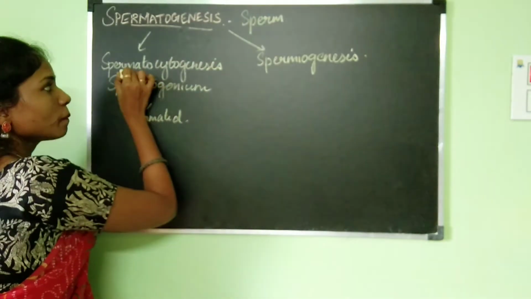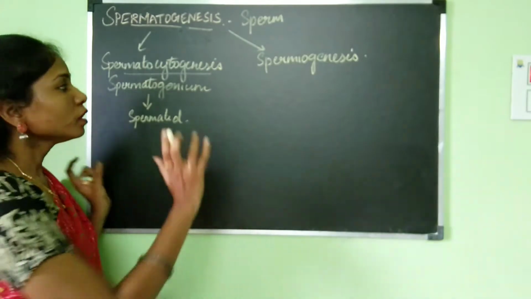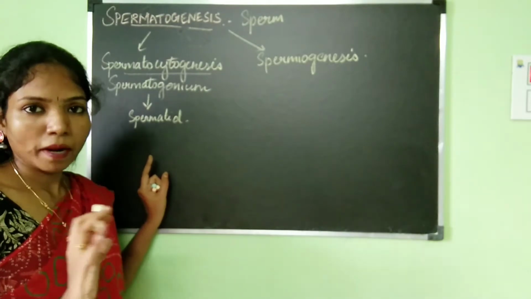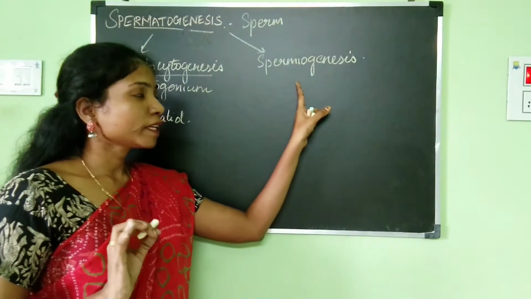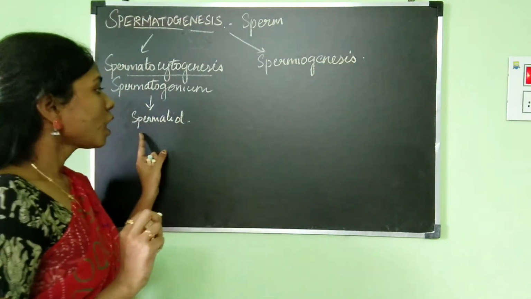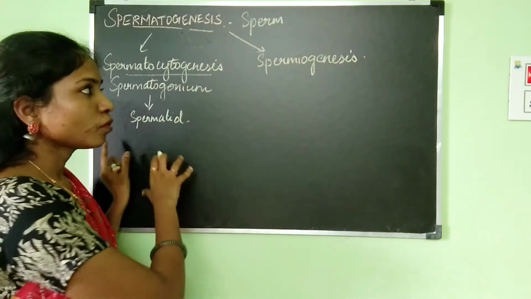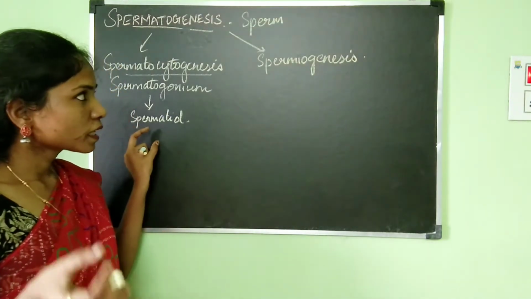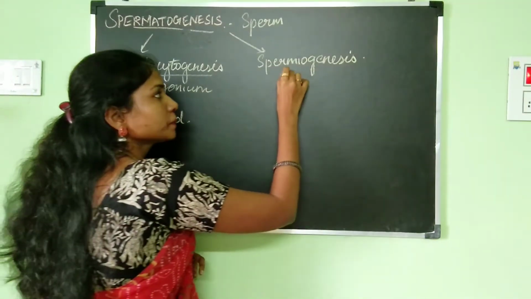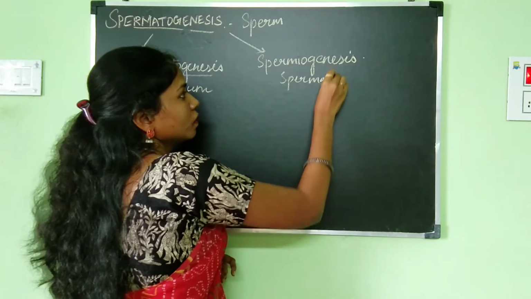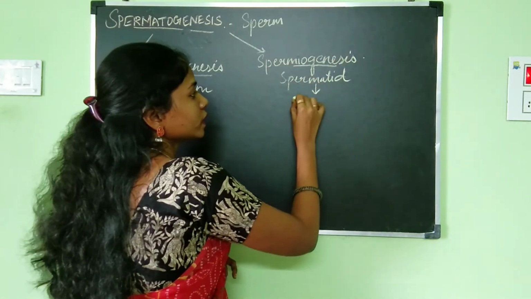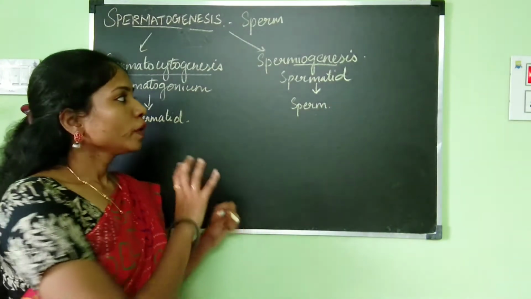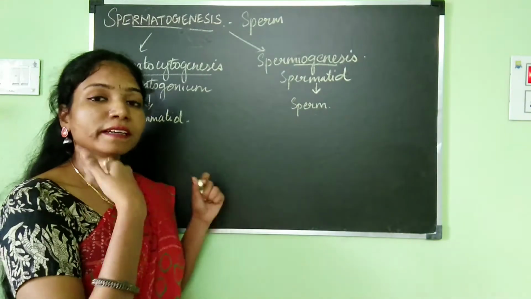So in spermatocytogenesis, we study how the spermatogonium develops into a spermatid. And then in the spermiogenesis stage, we study how this spermatid, which is non-motile, gets converted into a motile sperm or the spermatozoa. We are going to take a look at these two stages in detail now.